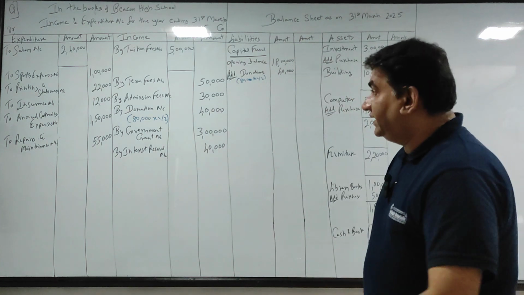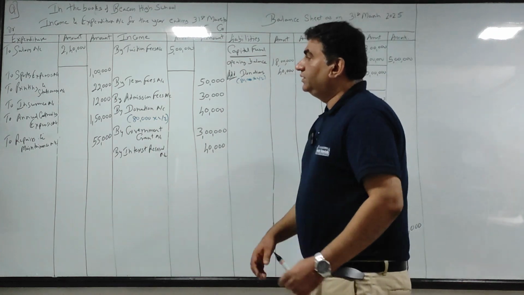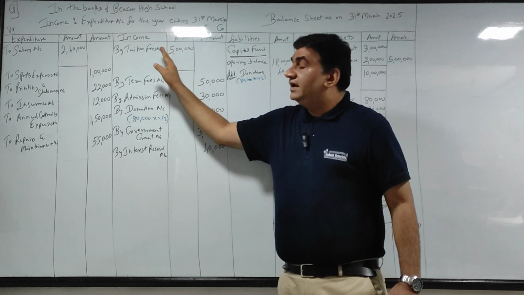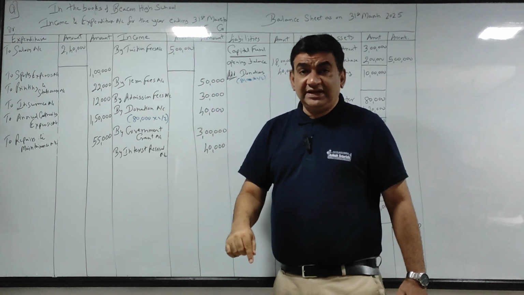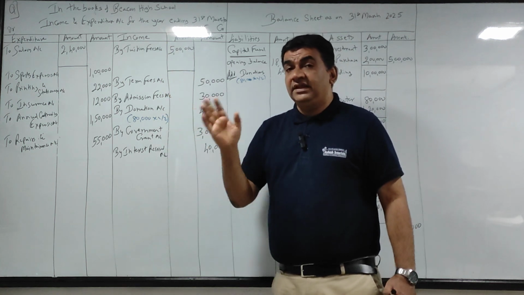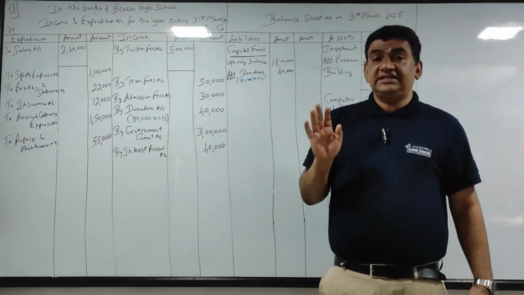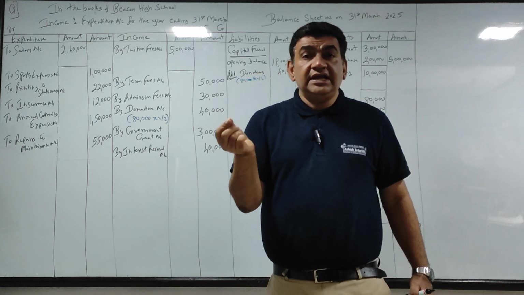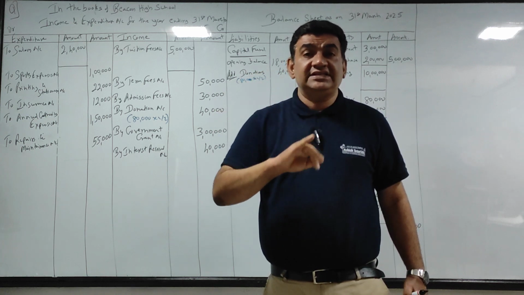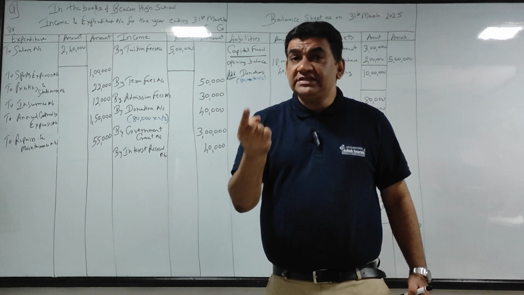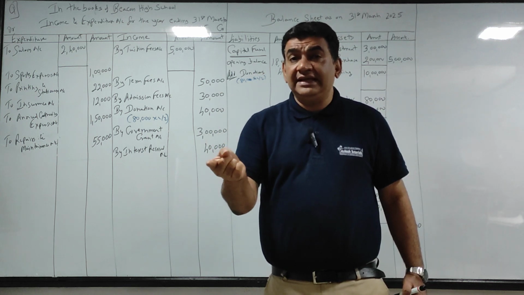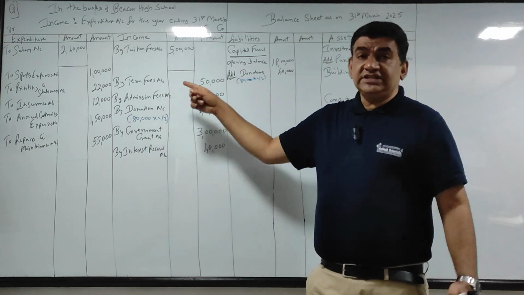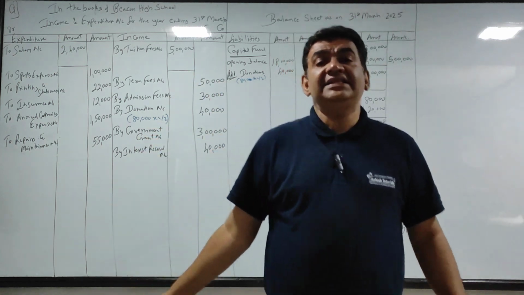Outstanding tuition fees 20,000. अभी देखो, ट्यूशन फीस हमने 5 लाख inner column में लिखा है because of this adjustment. Now it's an income. I have mentioned in SYJC as well as SYJC also while doing partnership final accounts. The word outstanding can be used for both income as well as expense. अगर expense outstanding है मतलब payable है, अगर income outstanding है मतलब receivable है. So tuition fees, this is a school. School के लिए it's an income.